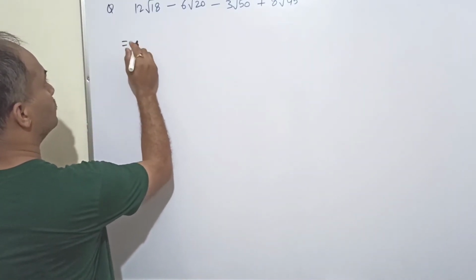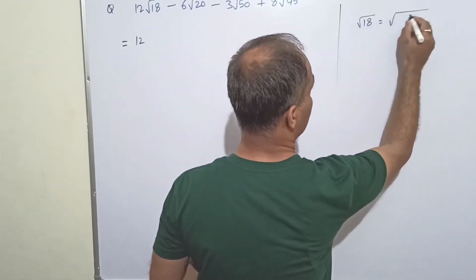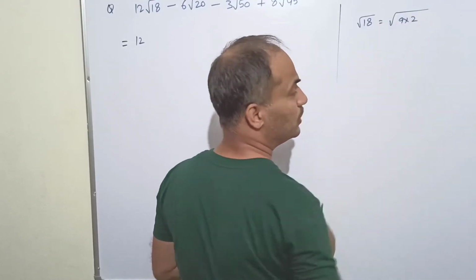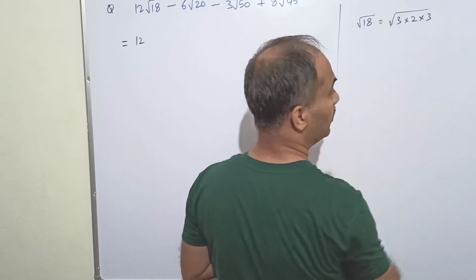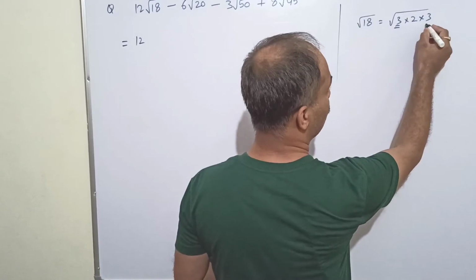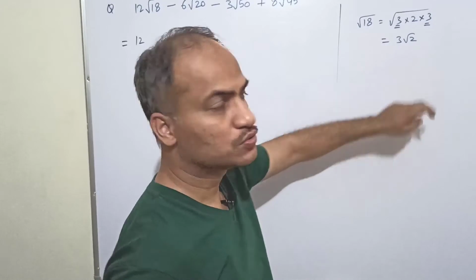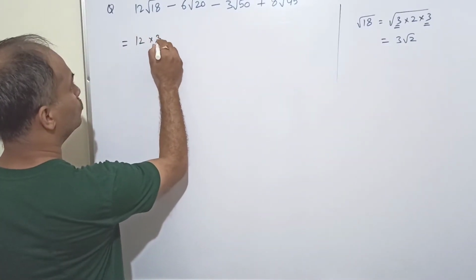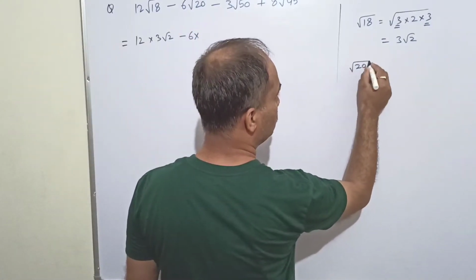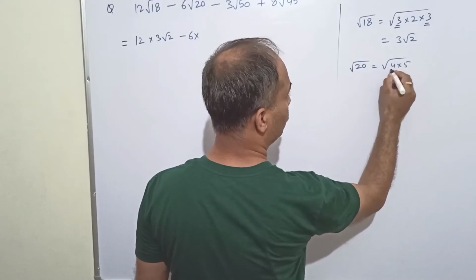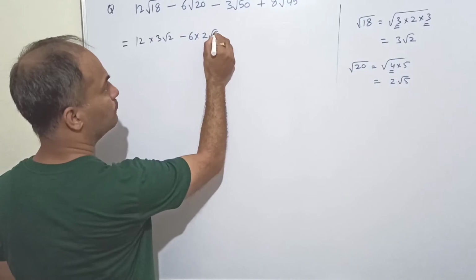Now this becomes 12 root 18. So what is root 18? This becomes 9 into 2. 9 times 2 is 18. And what is 9? 9 means 3 into 3. Clear? Since it is a square root, 3 into 3 will become 3 and we have 3 root 2. So this term is actually 3 root 2. So 12 into 3 root 2 minus 6 into root 20. What is 20? This will become 4 into 5. Root 4 will become 2. So 2 root 5. Clear?